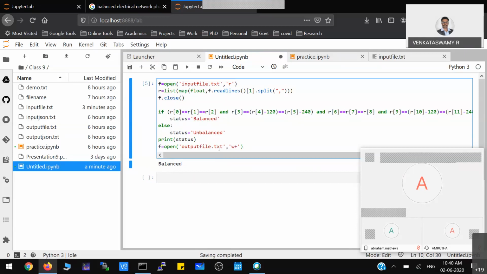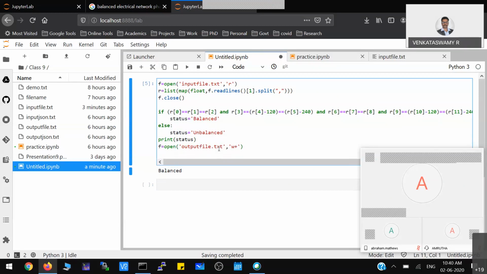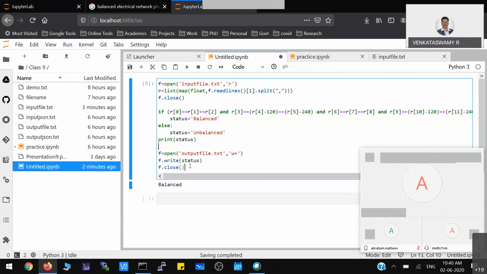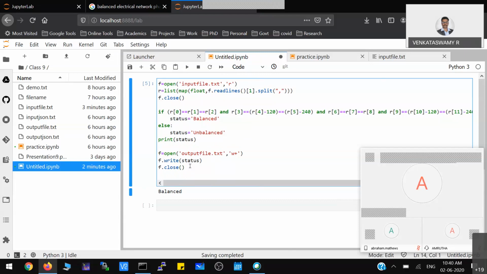W plus means read and write both. Now, to write anything to the file you have opened, you have to use a command called write. When you use this write, you can write any content to that file. Here, status is a variable which you are trying to write in that file.